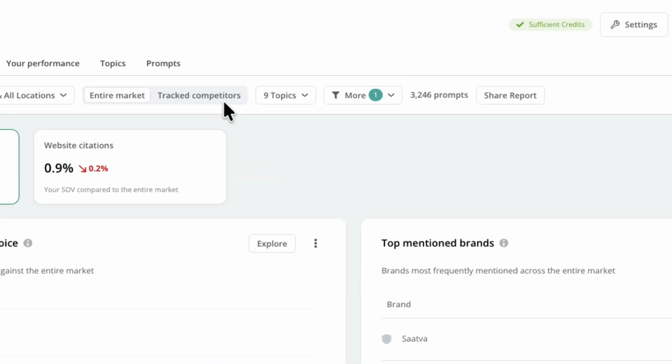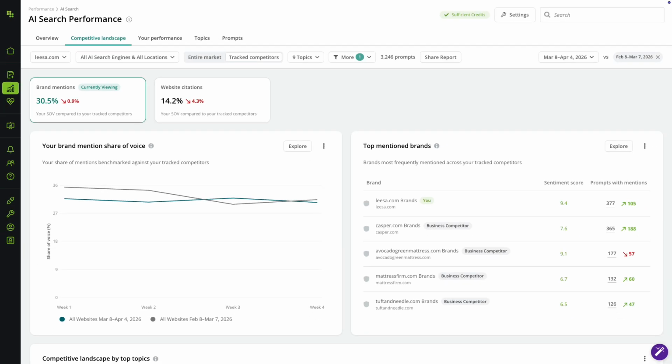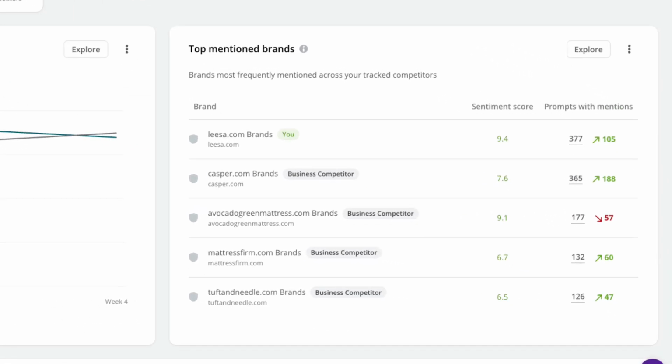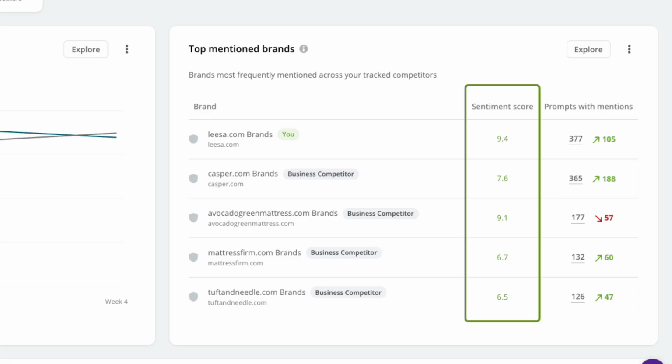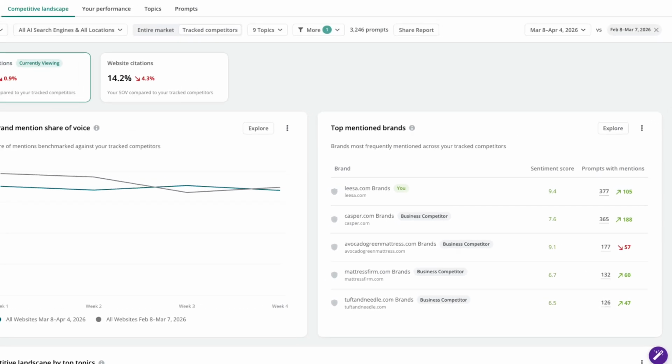She toggles to track competitors for a focused head-to-head view against brands she's watching most closely. The top mentioned brands table adds a useful layer. It's not just who has more mentions, but also what is their sentiment score. A competitor sitting at the top of the list with a low sentiment score? Visibility advantage, perception problem. That's a positioning opportunity she can use.